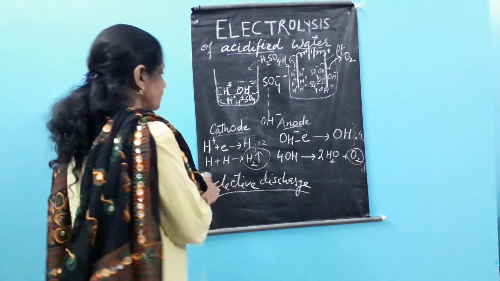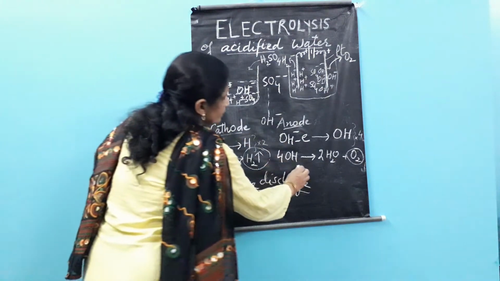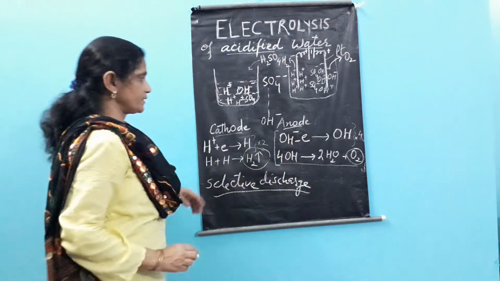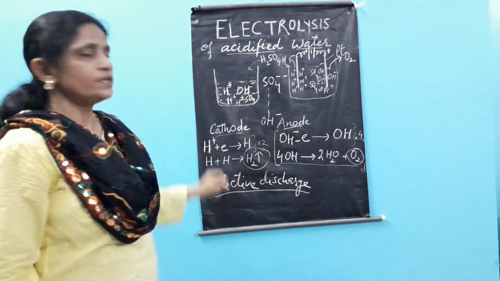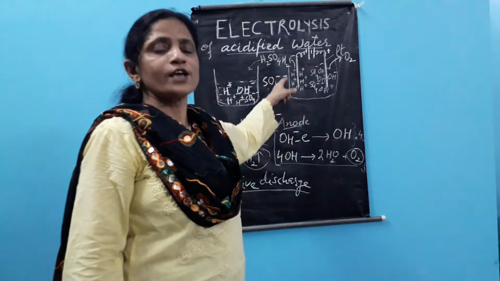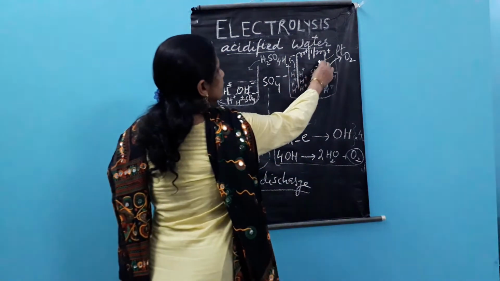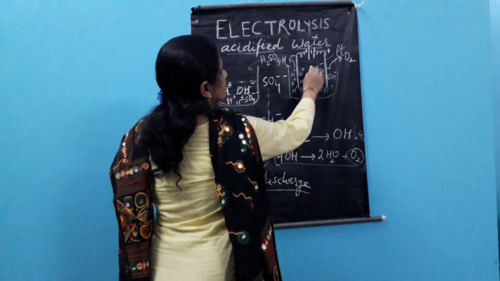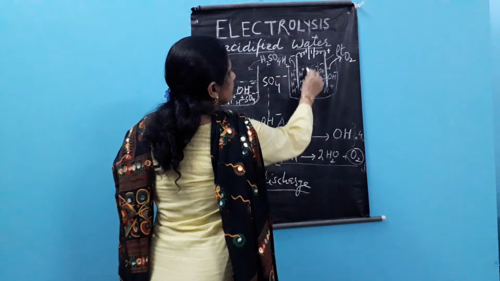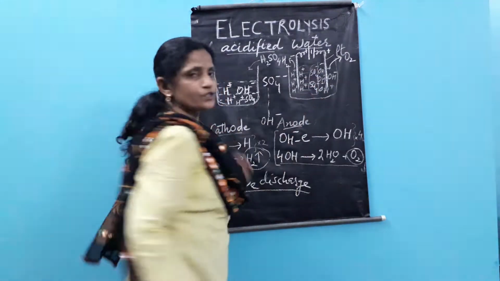Now altogether, you have only these two reactions at the anode and only these two reactions at the cathode. Now what happens to SO4? SO4 ions just remain like this, and the extra H ions also come here and form H2SO4.